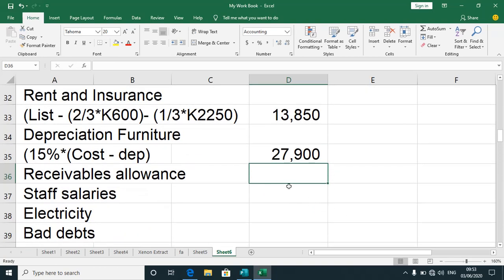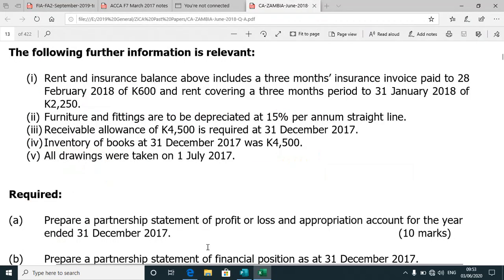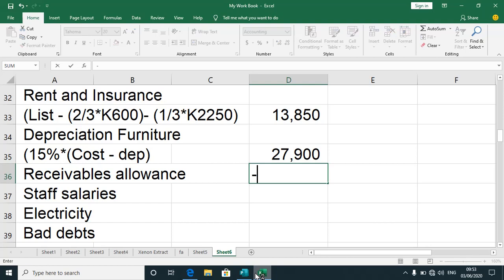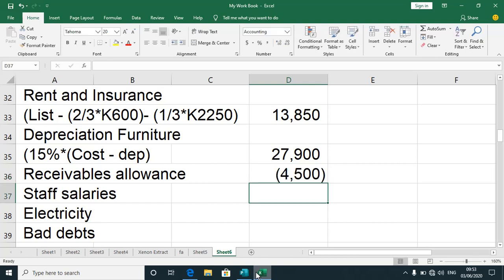All right, what else do we have? Allowance for receivables, it was given directly there. I don't have to do much there. It's 4.5, so we put it just the way it is. Say minus 4.5. It's an increase because it's the first year.